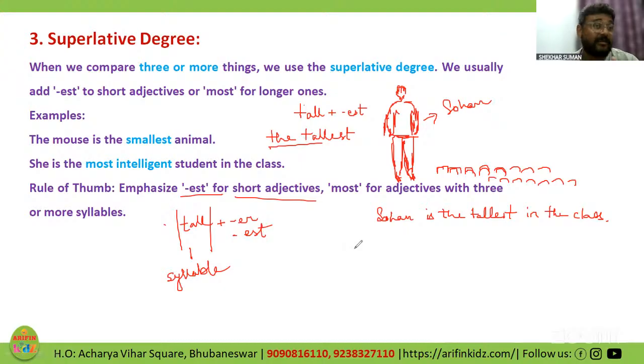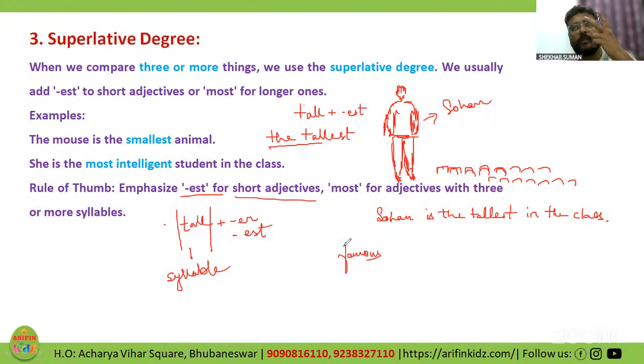But imagine there are some adjectives where there are more than one syllable. For example, famous. He is a famous singer. Now, if I want to compare, Arijit Singh is more famous than Sonu Nigam. Why haven't I used famousest or famouser? Have you ever heard that word, famouser? No. Why? There is a reason behind it.